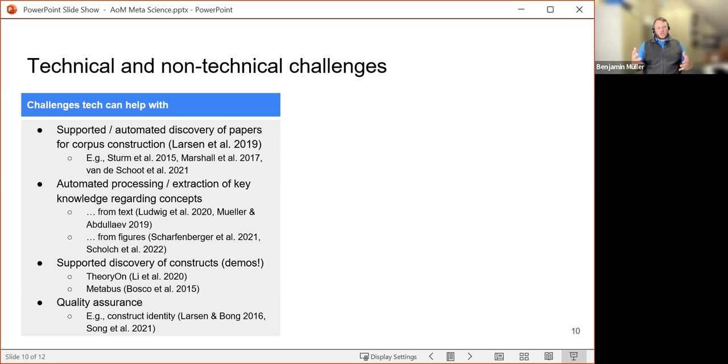And a good share of the knowledge integration and synthesis group that is doing this workshop here today for you is aiming at exactly this particular topic, at this particular goal. Let's look at some of the things that technology actually can help with. The first on the list would be supported or even automated discovery of papers that go into corpus construction.